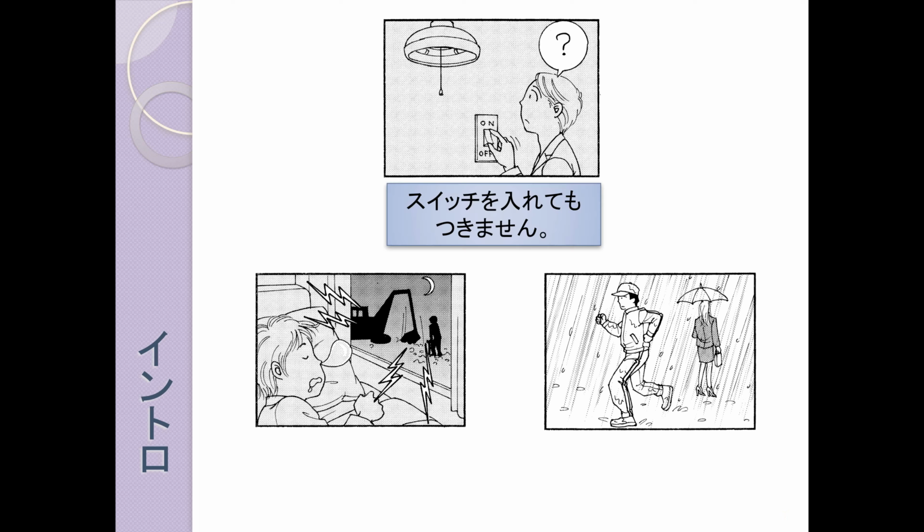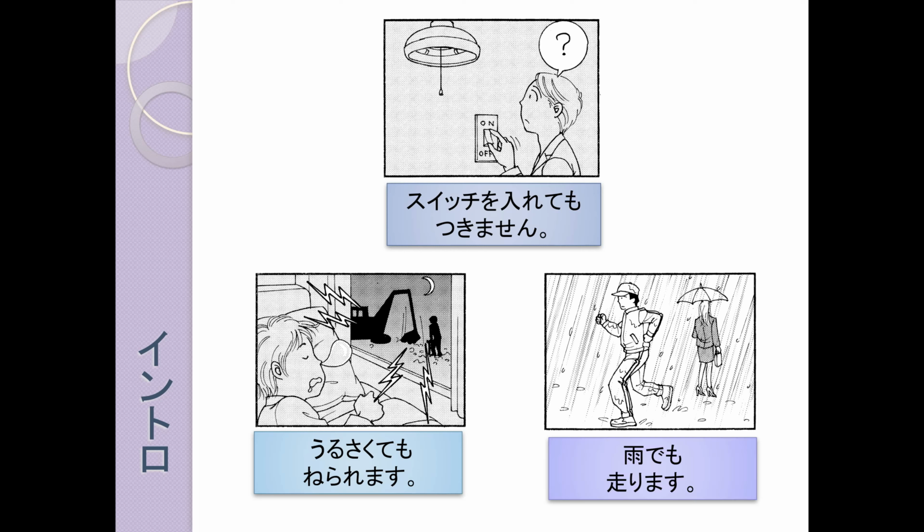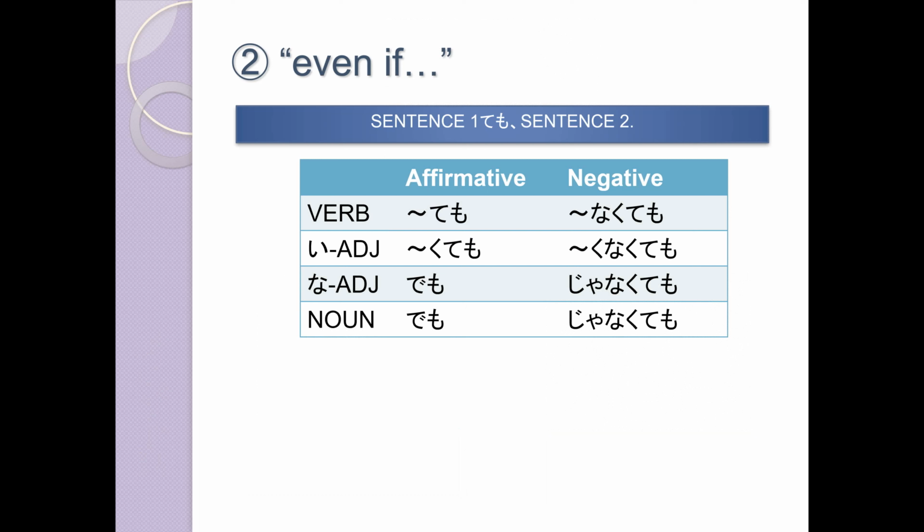Let's take a look at some example sentences. スイッチを入れてもつきません。うるさくても寝られます。雨でも走ります。So this 入れても、うるさくても、雨でも is the new expression that we will talk about today.